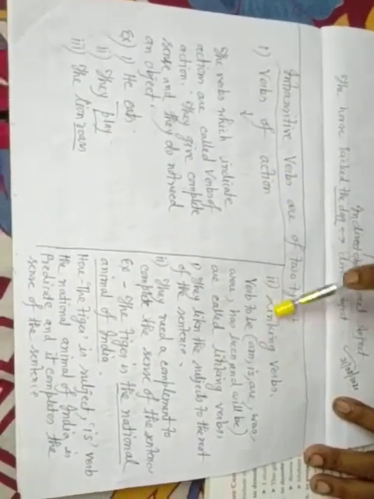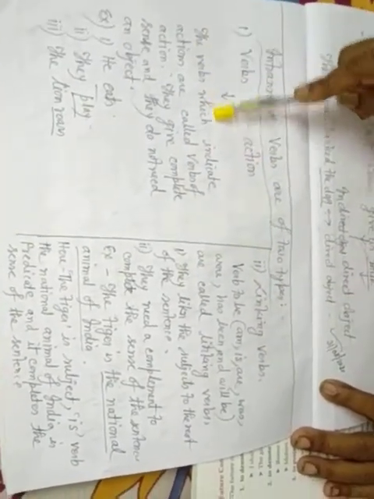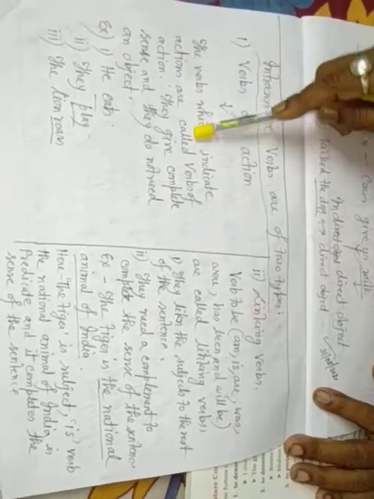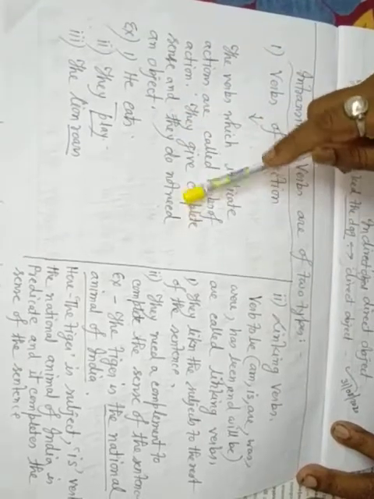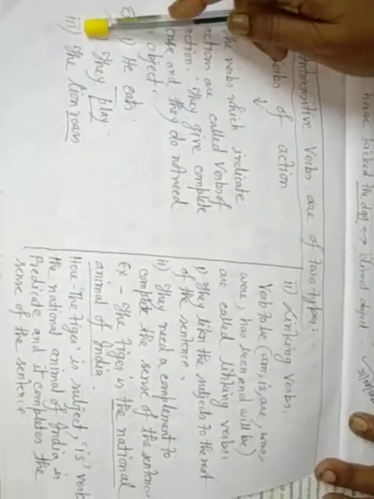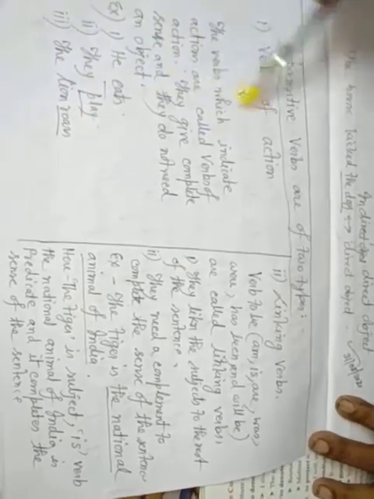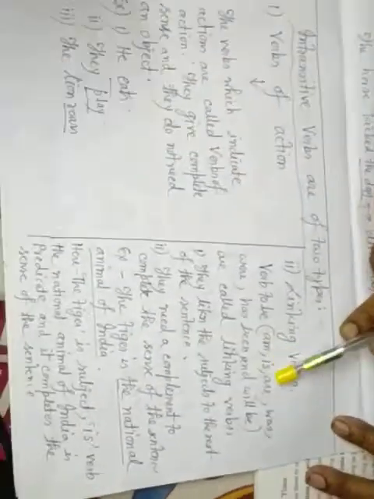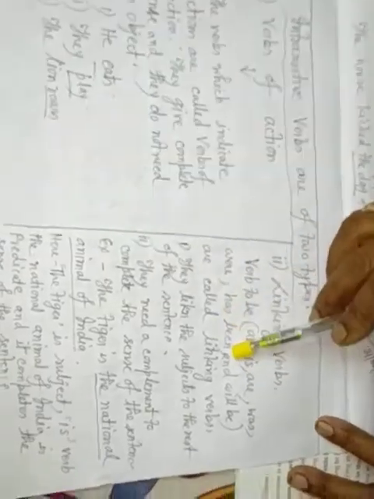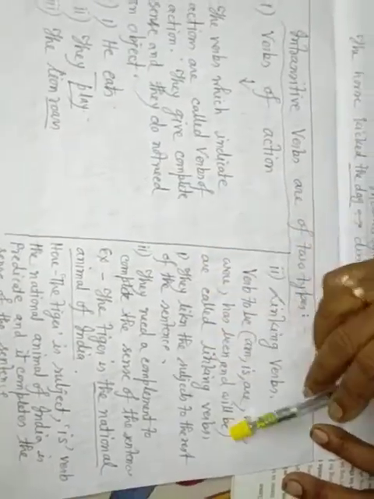Intransitive verbs are of two types, verbs of action and linking verbs. The verbs which indicate actions are called verbs of action. They give complete sense and they do not need an object. He eats, for example, they play, the lion roars. These are called verbs of action. Linking verbs, verbs to be, that is am, is, are, was, were, has been and will be, are called linking verbs. First of all, there are some rules.